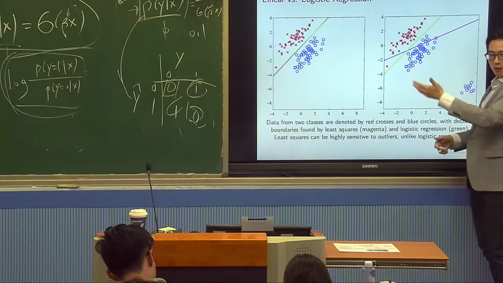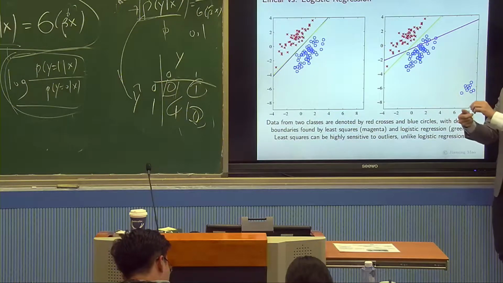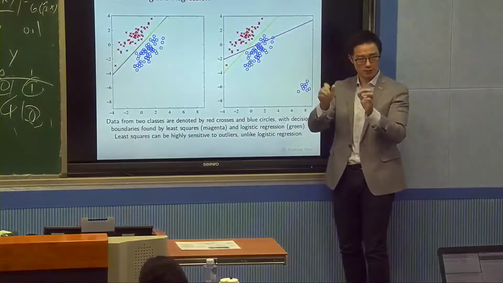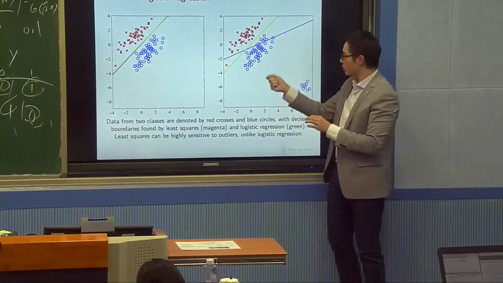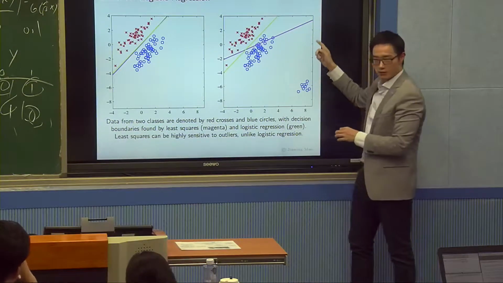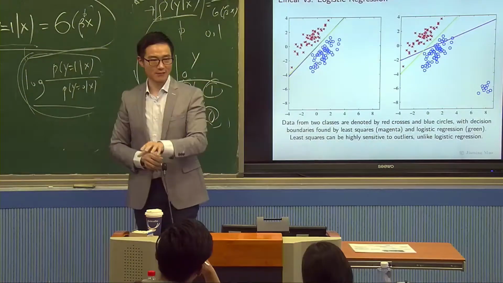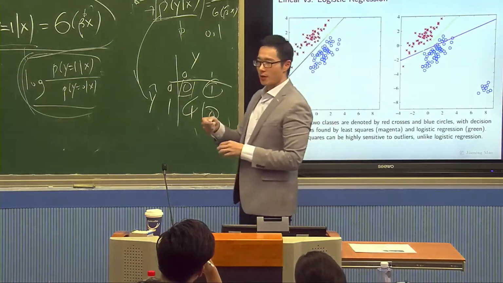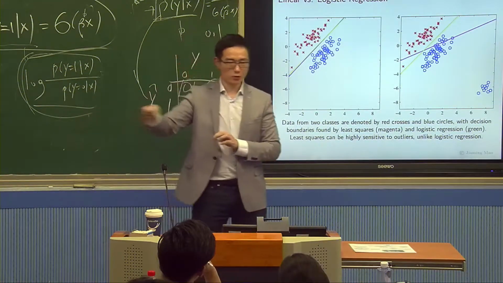Correct is 0. However, L2 loss really cares about how far away your prediction is from the true y. The true y only has 2 values, 0 and 1, but your predicted y hat could be like 2, 3, 5, 6, 7. So if your predicted y is really far away, you penalize it and change your prediction, so your slope really changes. So the point here is that the L2 loss function is bad for classification, because in classification you only care about getting the prediction correct on the same side. You don't care about how far away it is. But L2 cares about how far away it is, and then it has a problem like this.